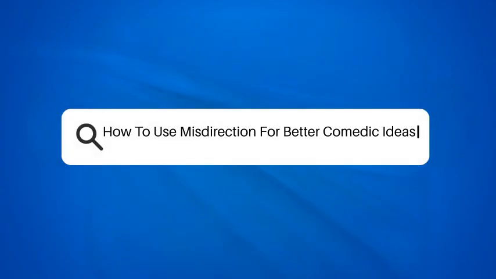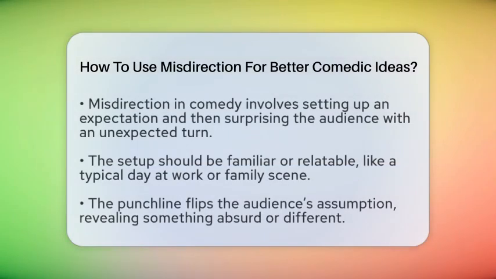How to use misdirection for better comedic ideas. Imagine telling a story that seems straightforward but then suddenly takes a surprising turn. That's the power of misdirection in comedy. It's a tool that can turn simple setups into memorable jokes.